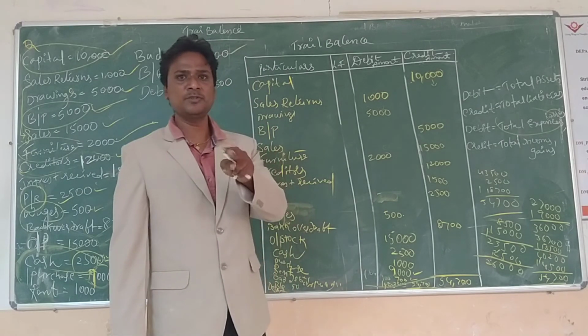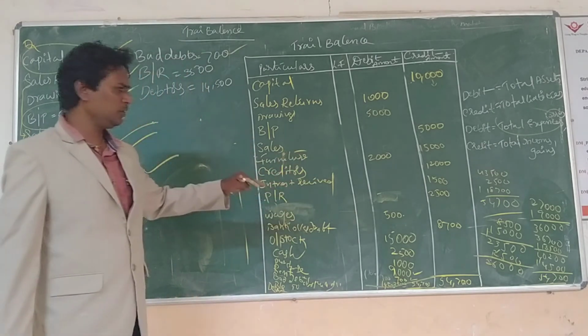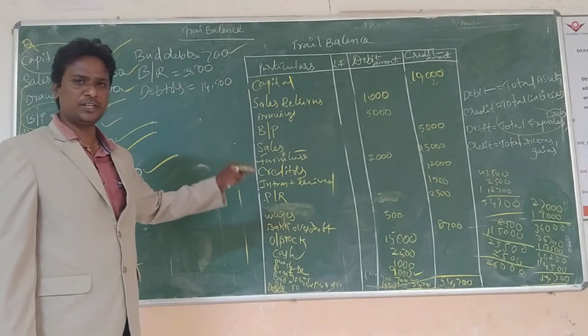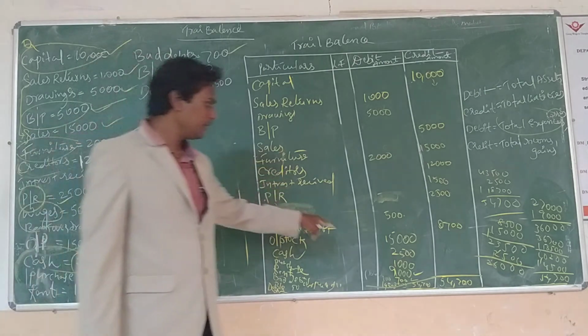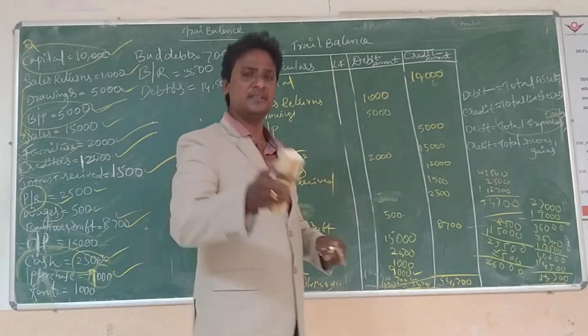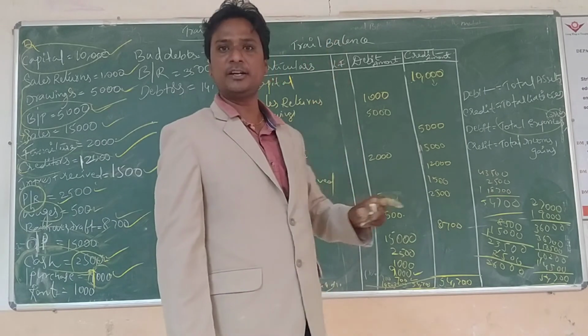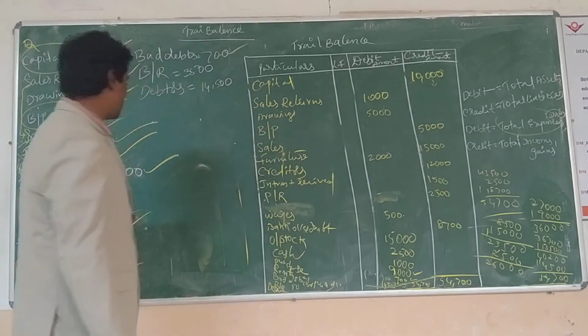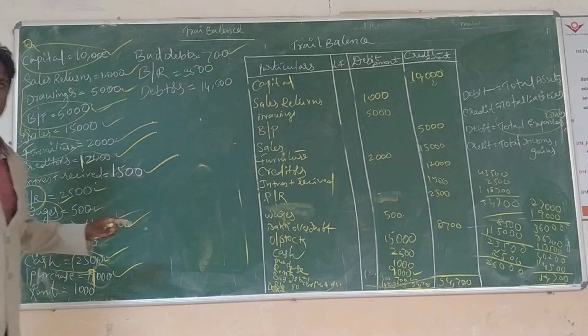Sometimes you may make a mistake in a transaction. At that time, calculate both amounts, and if they are not equal, you can put the difference to the suspense account in that particular column. That's it. So this is the trial balance, dear students. If any doubt, please ask me.